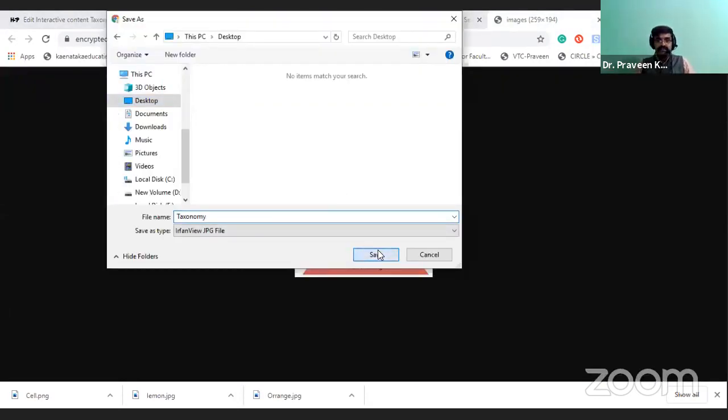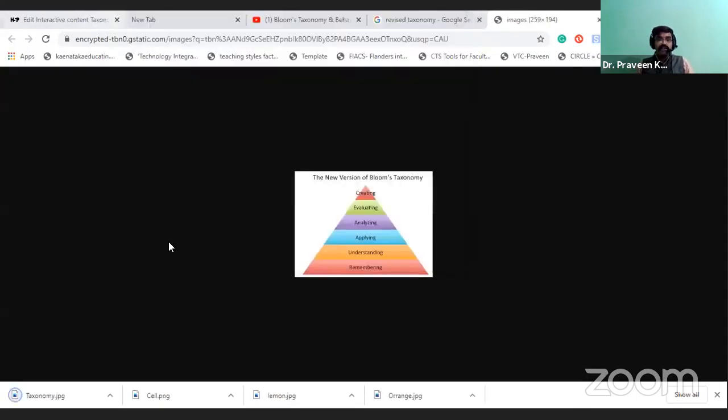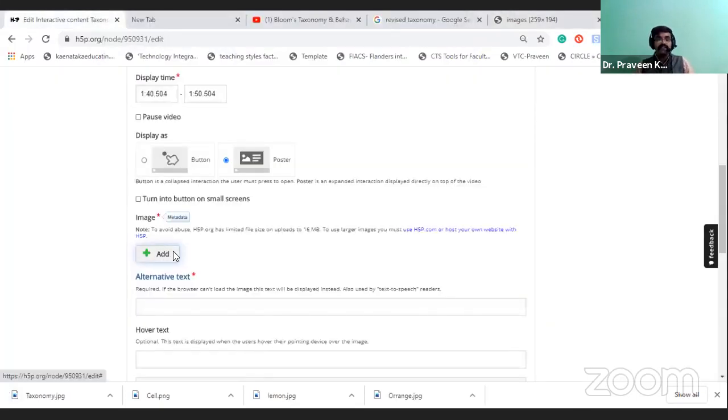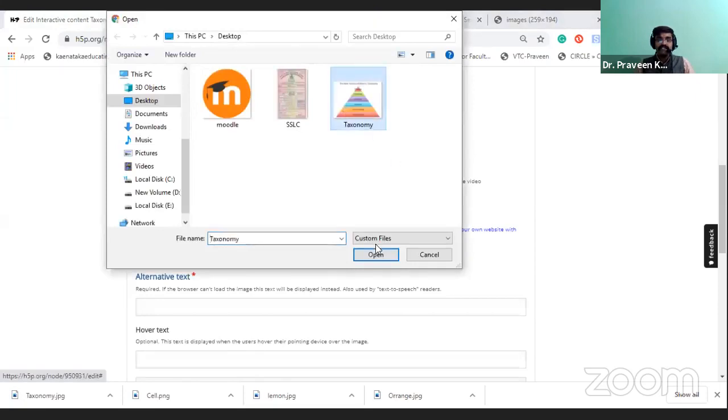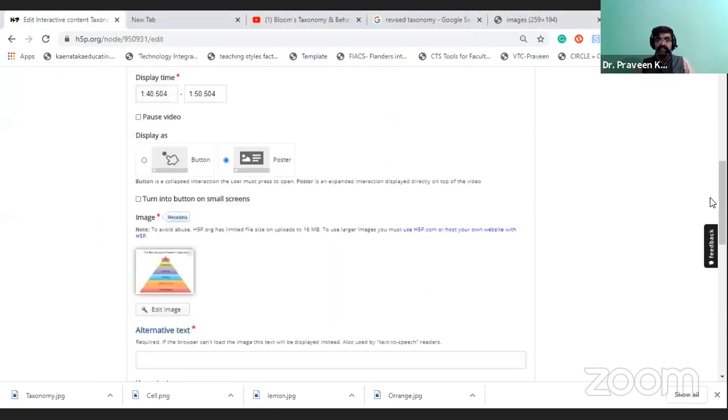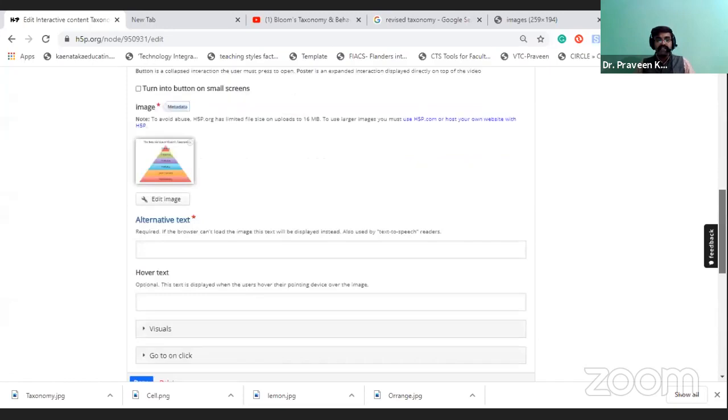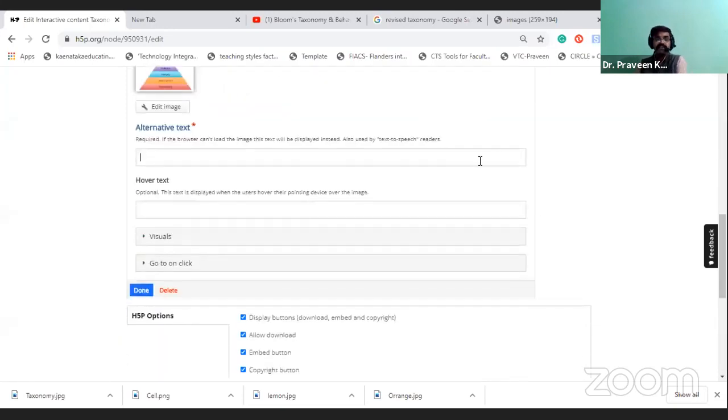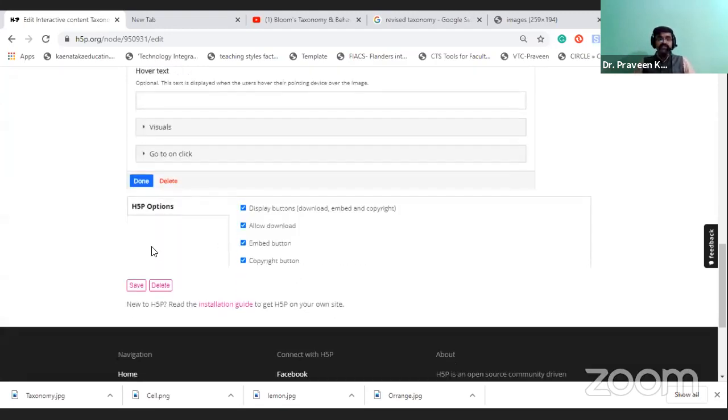Now I am going to add the image. See here there is an image. I am going to upload that taxonomy image. So I have added it here. For the alternative text, you can write revised taxonomy. Next you can go with the save option.